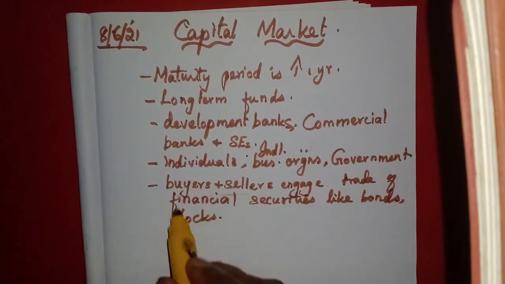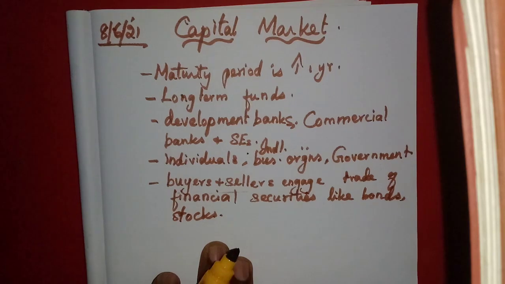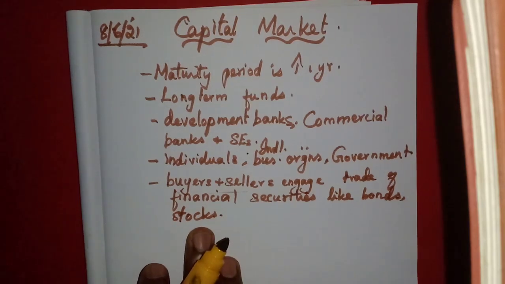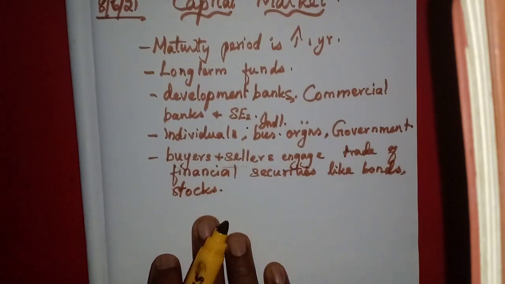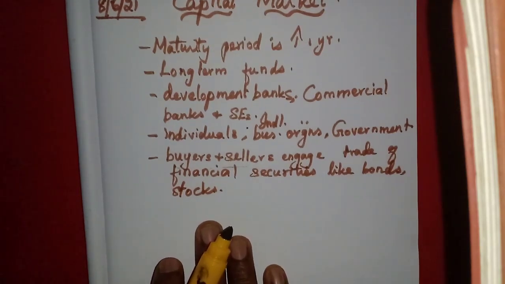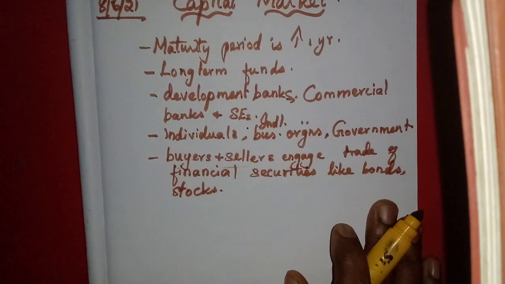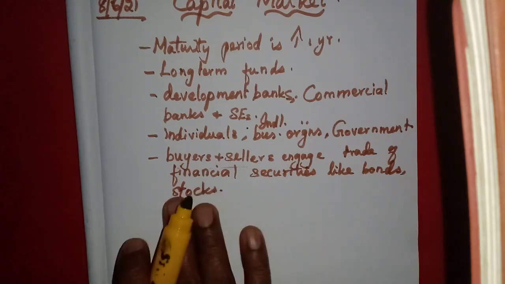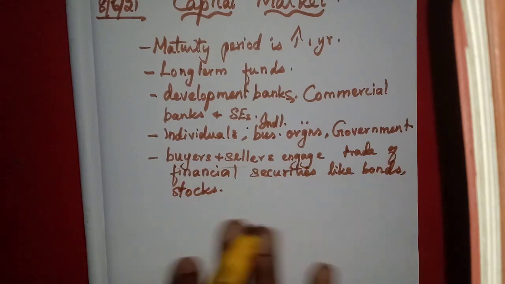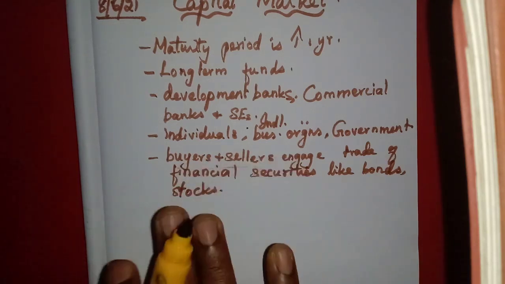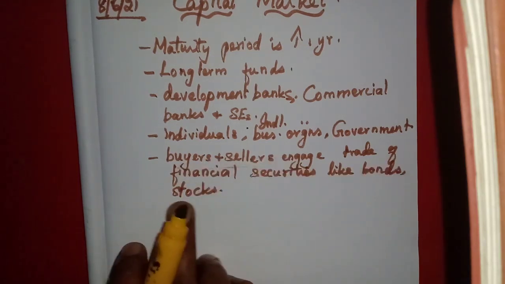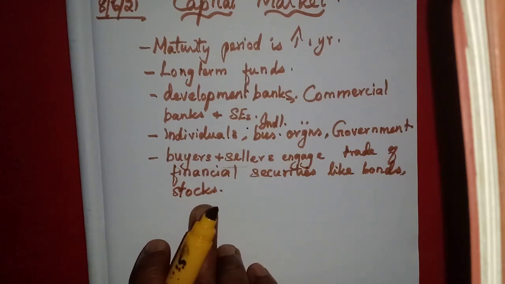In the sense of shares, if it is fully paid, that is called stock, not the closing stock. Here the stock means the fully paid share is called stock. Debentures also may be there. Debentures, bonds, securities and everything together are called financial securities: bonds, stock, shares.